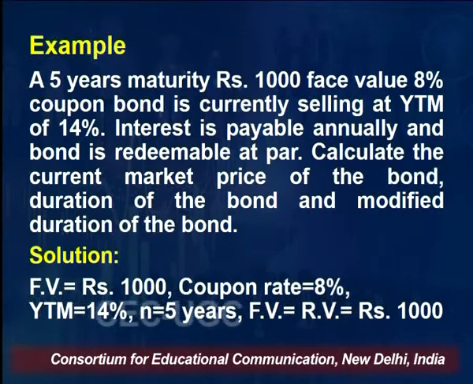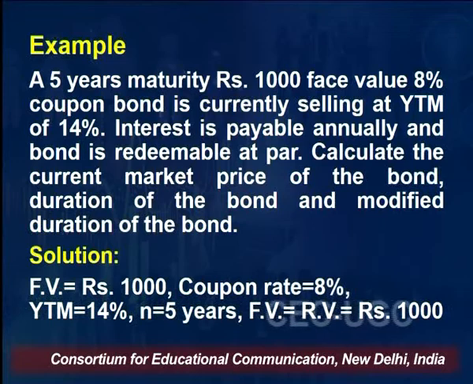So calculate the market price of the bond, duration of the bond and modified duration of the bond. So friends, let's calculate it. How do we find out? Face value is 1000, coupon rate is 8%, YTM is 14%, right? That is, if you purchase the bond at a current price.